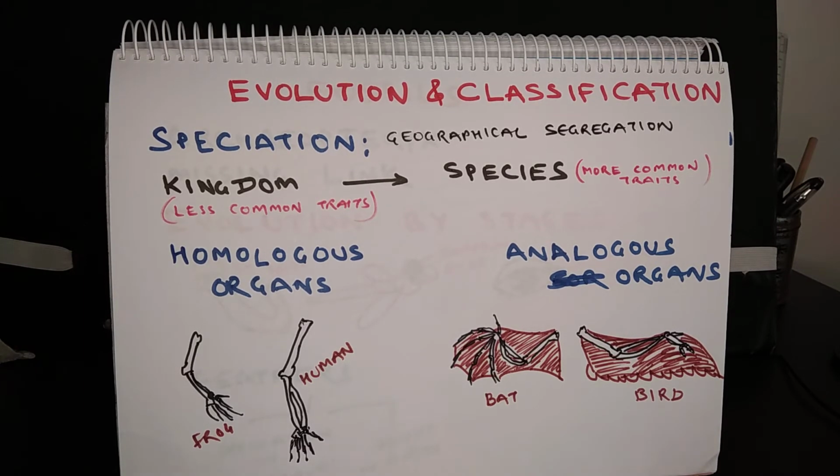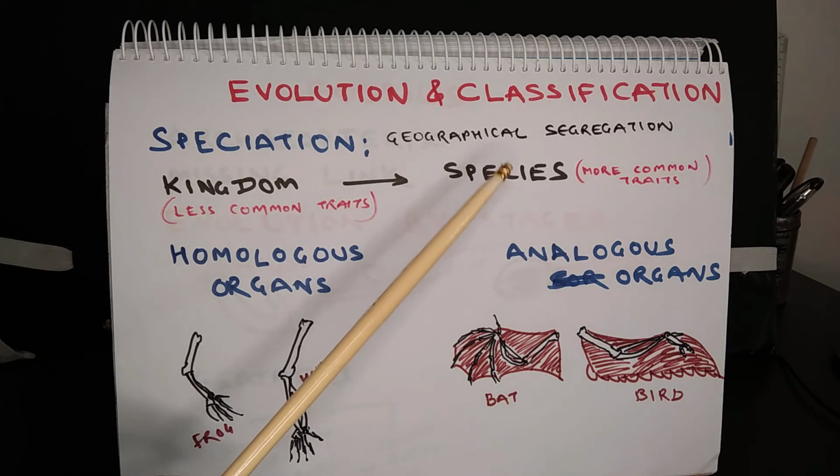Now the classification is based on evolutionary relationship. The topmost taxa of classification is called kingdom. You can recall the five kingdom classification by Robert Whittaker. And the lowermost taxa is called species. What is the difference between kingdom and species?